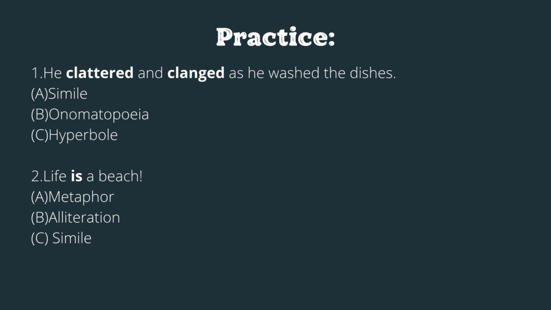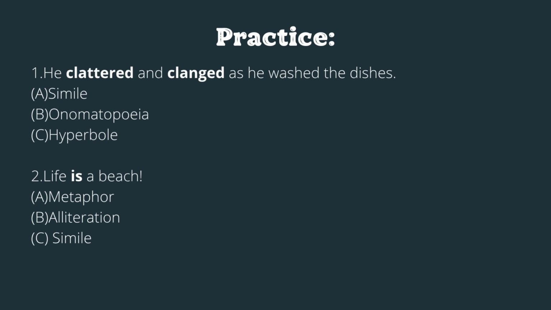So what do you think this is? Correct. This is an onomatopoeia. We agreed that onomatopoeia uses words that imitate the sounds associated with objects. So the objects are the dishes, and the sounds are the clattering and clanging of the dishes.